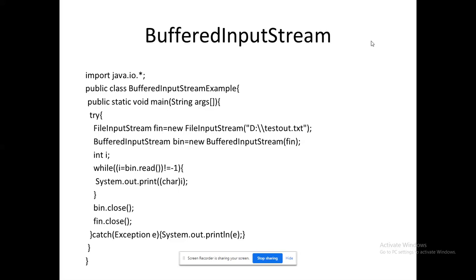But in the buffered input stream, you can activate the buffer of any device when you are going to use this program, right? You cannot directly take the data to the console. If you are going to use this buffered input stream, you will take the data from the buffer of the respective device, right? Here you are taking the data from the hardware, the hard disk. Hard disk has its own buffer, right? So from that only you are taking the data and displaying it in the console, right? So that could be the explanation for it.